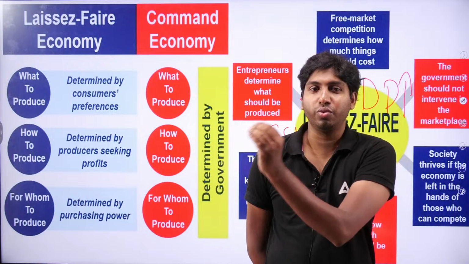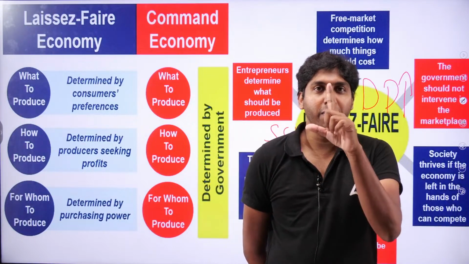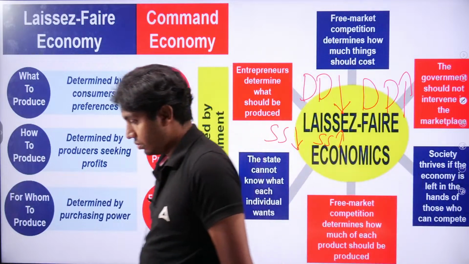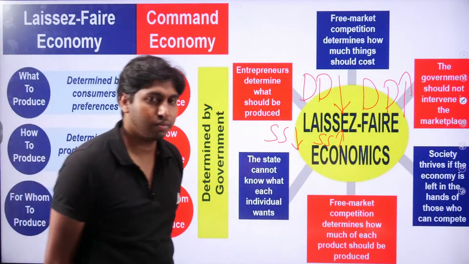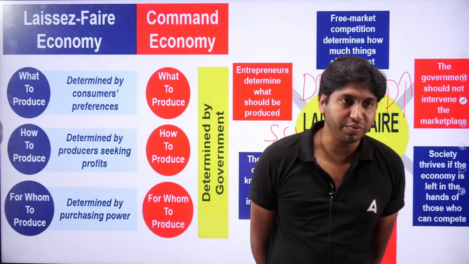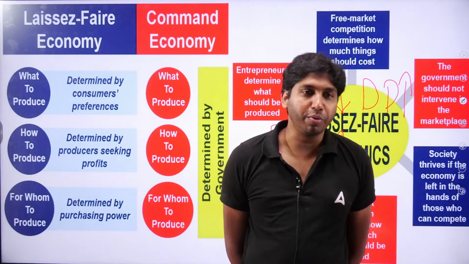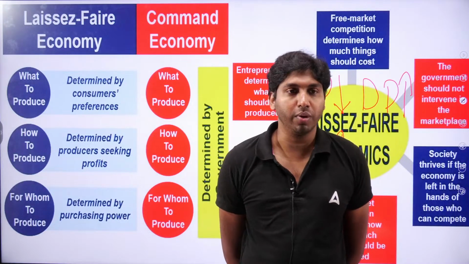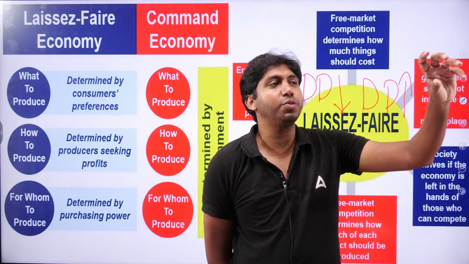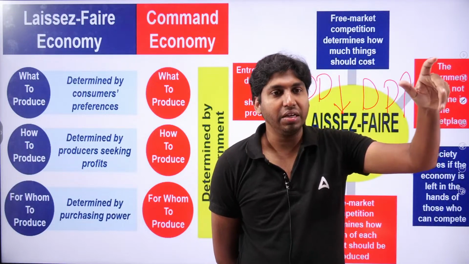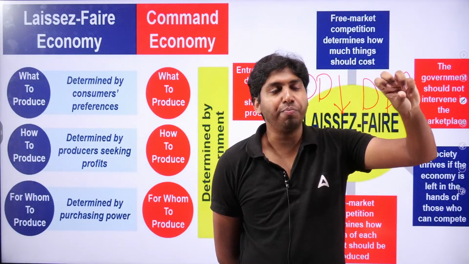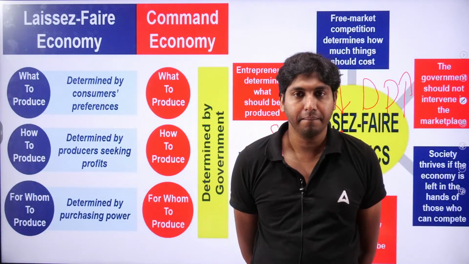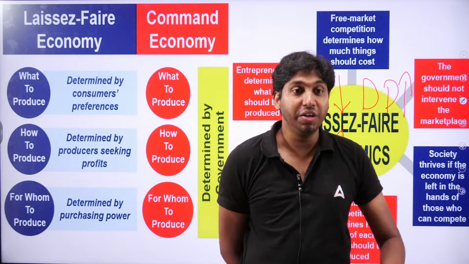Their preference is towards Samsung, not Nokia. So under laissez-faire economics, what to produce is determined by the consumer. Based on the consumer's preference, their demand, the companies would increase or decrease their production. Shift may occur.